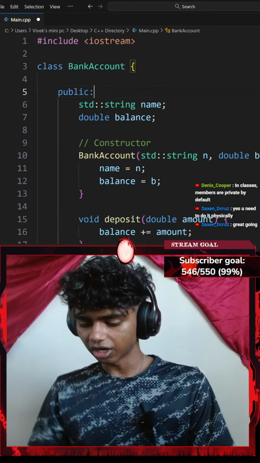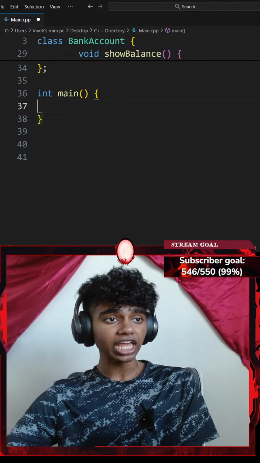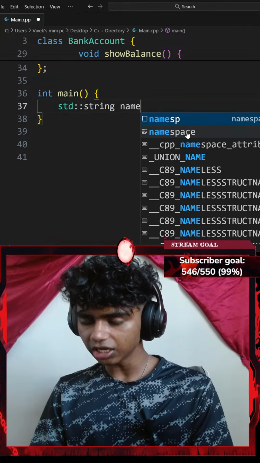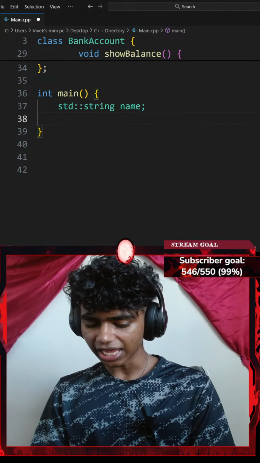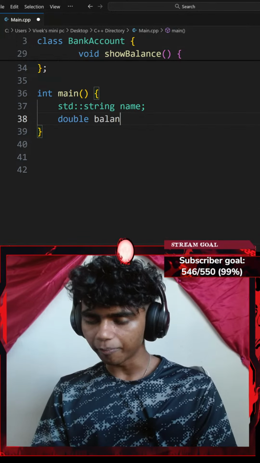Okay, let's see. Next up, it says inside my main function, I gotta ask the user to enter their name and starting balance. So I could go ahead and create two variables. First is gonna be a standard string of name ending with a semicolon, and the second is gonna be a double of balance ending with a semicolon as well.